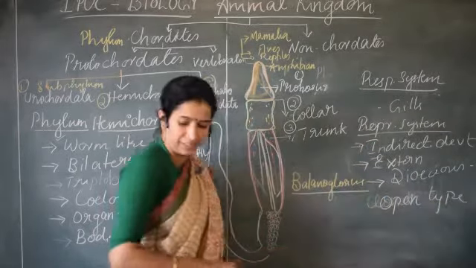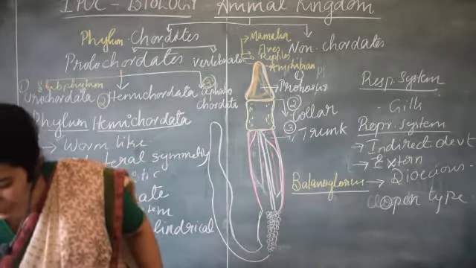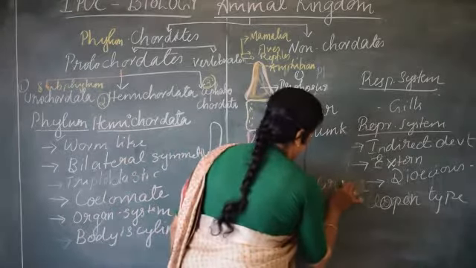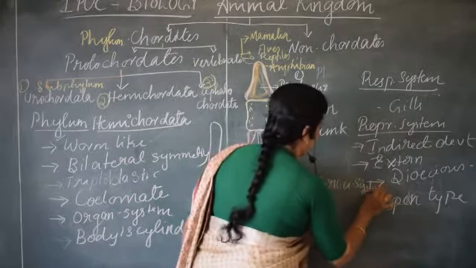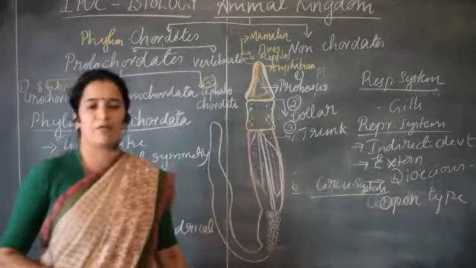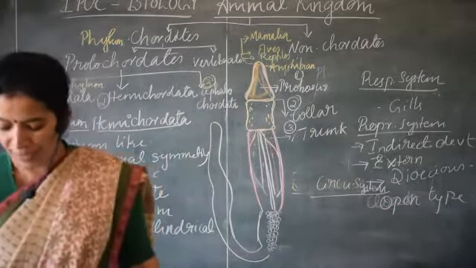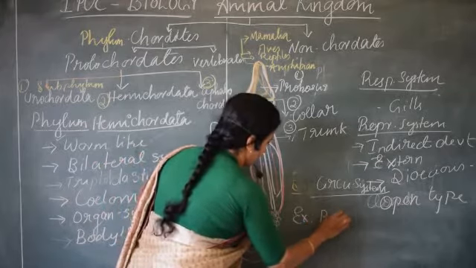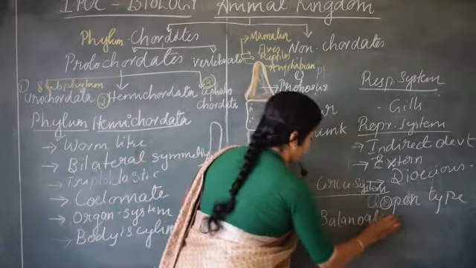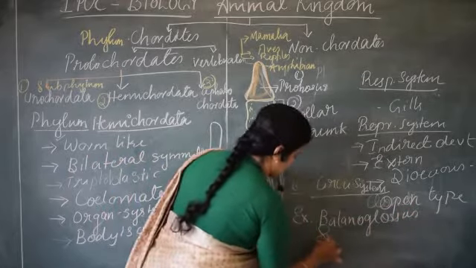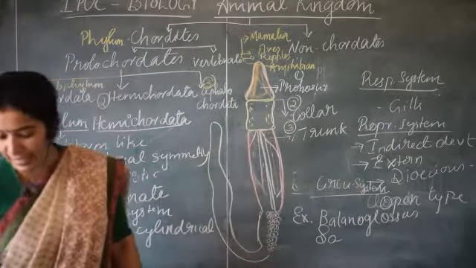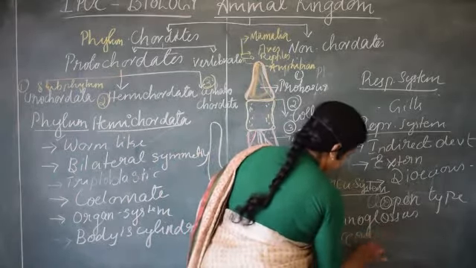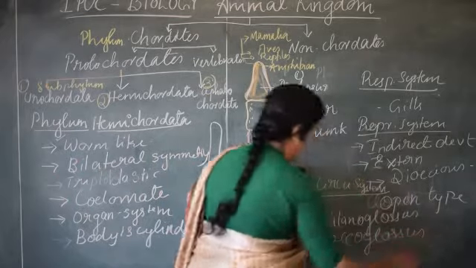About the circulatory system, it has an open type of circulatory system where blood doesn't flow in closed vessels or arteries. Instead, it will flow through the body fluids. What are the examples for this? Examples for Hemichordata: one is Melanoglossus. Second example is Saccoglossus. Melanoglossus and Saccoglossus.